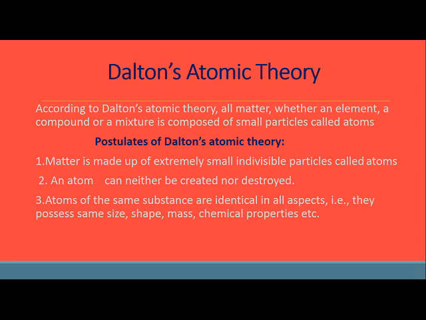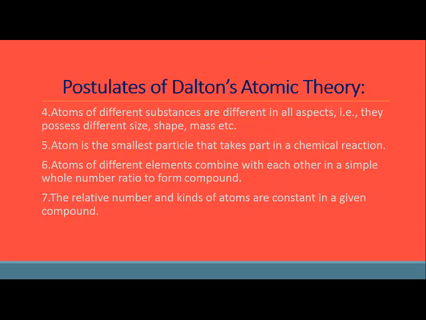Meaning if I talk about oxygen, then all atoms of oxygen, whether in America, India or Pakistan, will have the same size, same shape, same mass, same chemical properties, etc. Atoms of different substances, like one atom of carbon and one atom of gold, will definitely have different size, shape, mass, etc. An atom is the smallest particle that takes part in a chemical reaction.